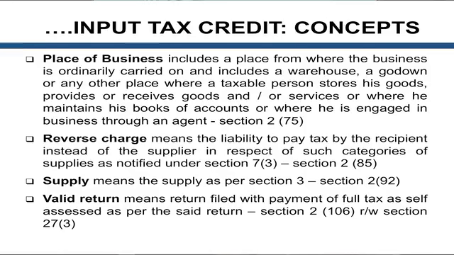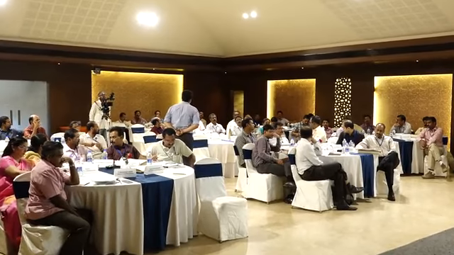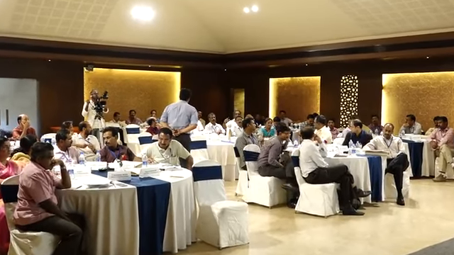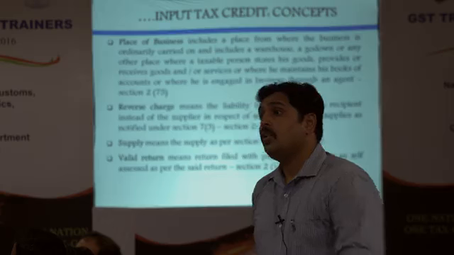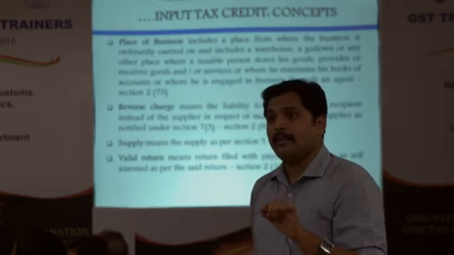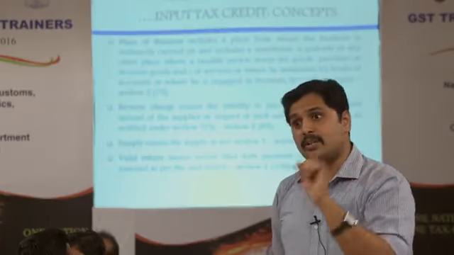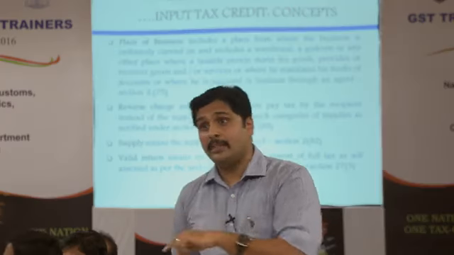Say a capital intensive industry. At the initial stage, the capital goods credit is allowed 100%, not 50%. So in that particular case, if the credit amount and the liability cancel out each other, then there won't be any electronic cash payment. But the payment has to be authorized by this person in the GSTR 3. Even by debit of credit register, he has to authorize it. Debit has to be there.